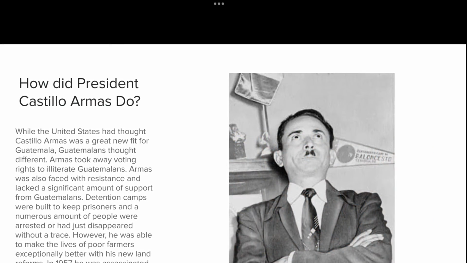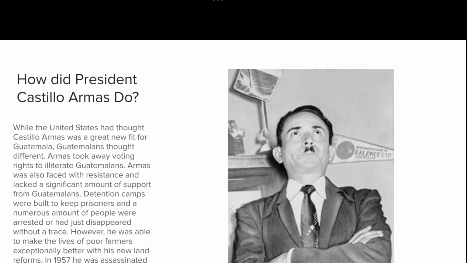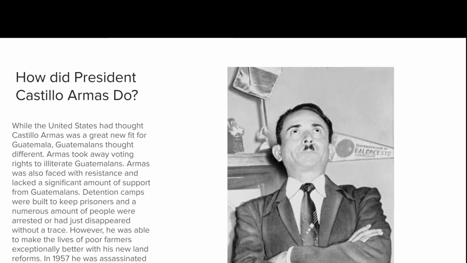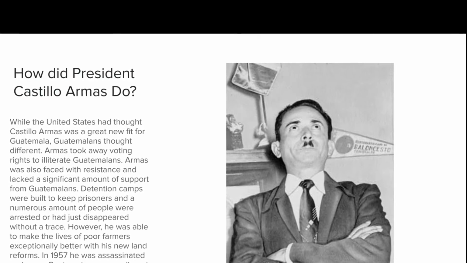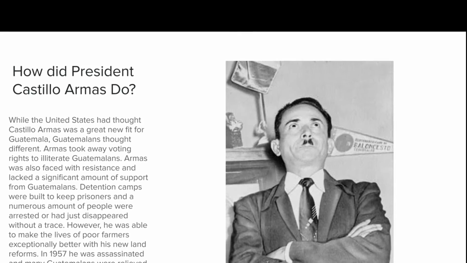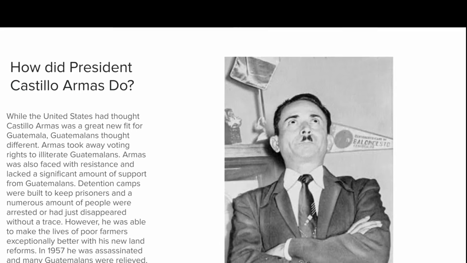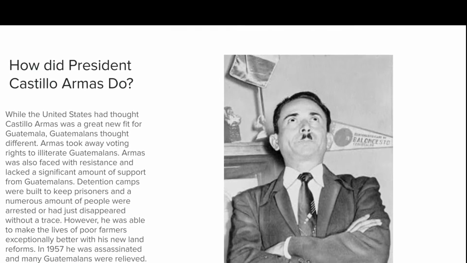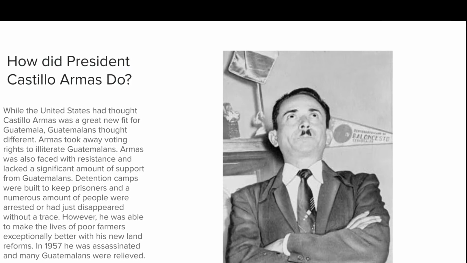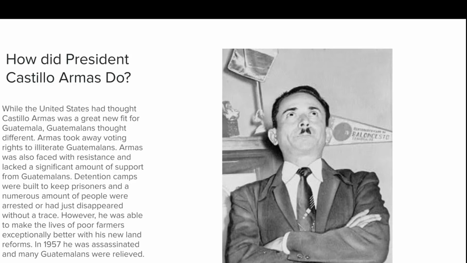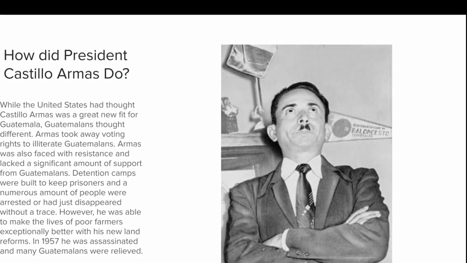So how did President Castillo Armas do? While the United States had thought Castillo Armas was a great new fit for Guatemala, Guatemalans thought differently. Armas took away voting rights from illiterate Guatemalans. He also faced resistance and lacked a significant amount of support from Guatemalans. Detention camps were built to keep prisoners, and numerous people were arrested or just disappeared without a trace. However, he was able to make the lives of poor farmers exceptionally better with his new land reforms. Like I said earlier, in 1957 he was assassinated, and many Guatemalans were relieved.